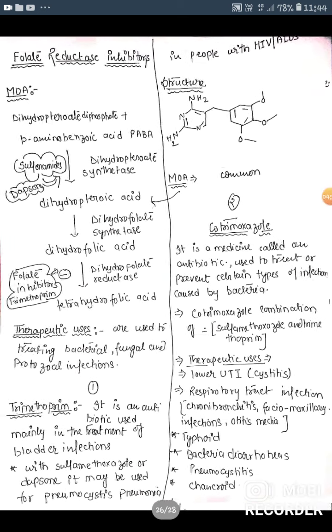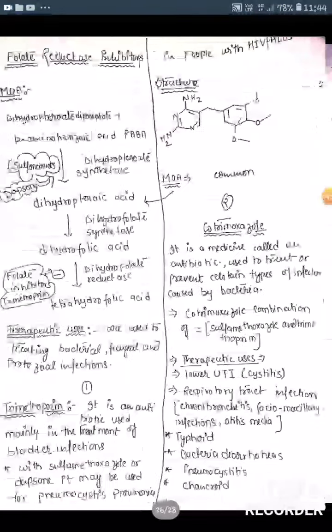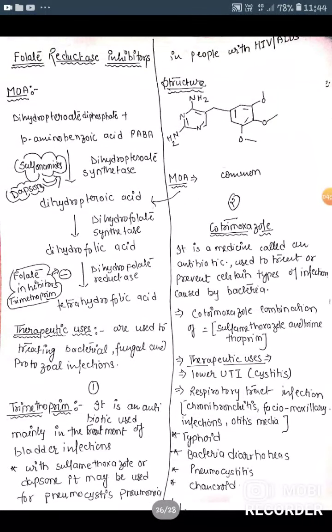Mechanism of action of cotrimoxazole is common to both sulfonamides and trimethoprim, so that it also blocks the synthesis of enzyme dihydropteroate synthase and also dihydrofolate reductase enzyme.